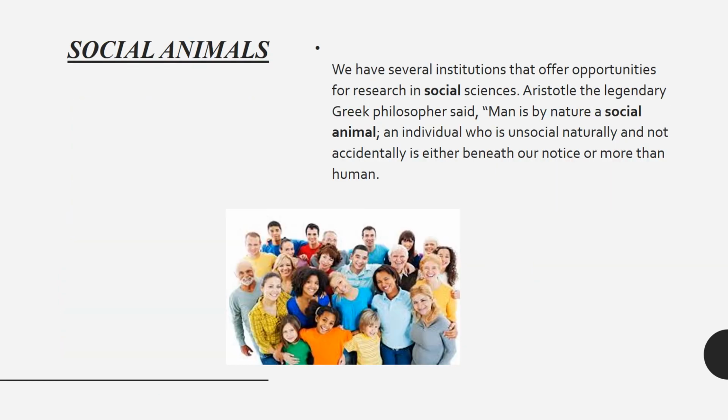Social animals. We have several institutions that offer opportunity for research in social sciences. Aristotle, the legendary Greek philosopher, said, "Man is by nature a social animal. An individual who is unsocial naturally and not accidentally is either beneath notice or more than human."